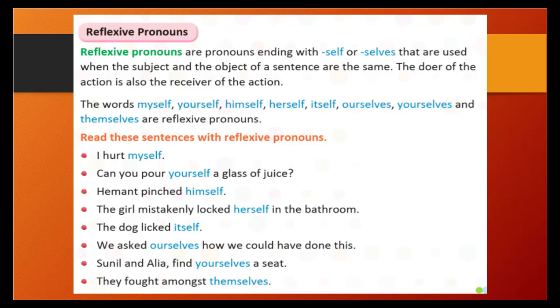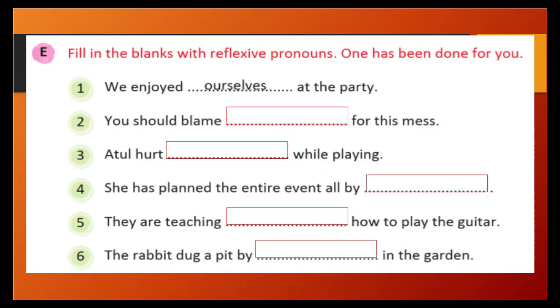So let's see further how we can understand. Yes, exercise. Here we just need to fill in the blanks with a reflexive pronoun. The first one is done for us. That is, we enjoyed ourselves at the party. Who enjoyed? We. We is more than one person, so we will use ourselves. Right? You should blame whose self? Yourself, right, for this mess. So yourself is the correct one.